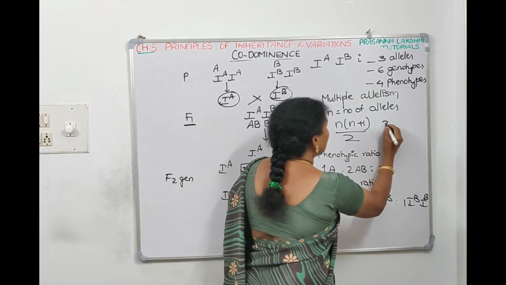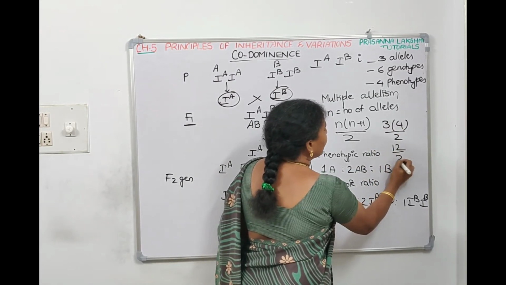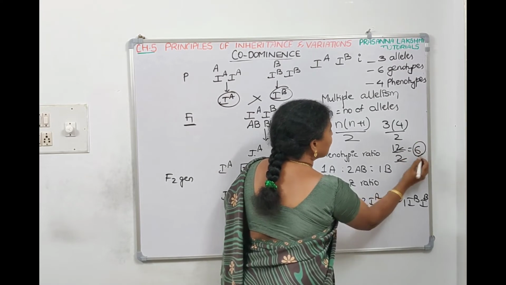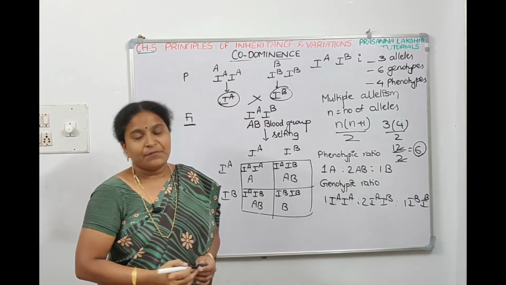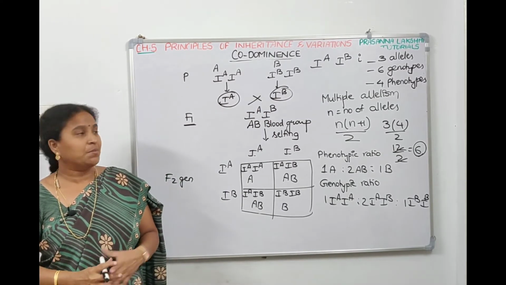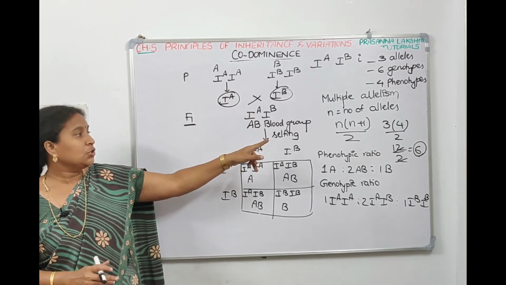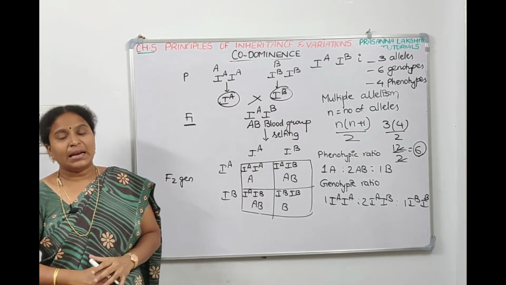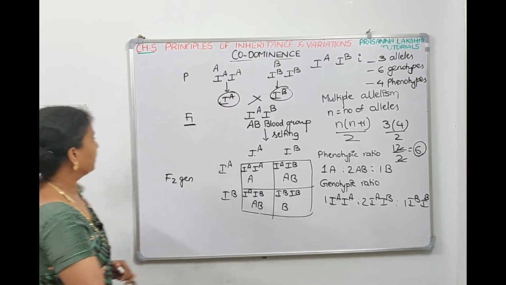That means 3 into 3 plus 1, which is 4, 3 fours are 12, 12 by 2, so it will be 6. That means 6 genotypes. Yeah, we got 6 genotypes. So if they give you this many alleles, calculate the number of genotypes. This is the formula, N(N+1)/2, and N is the number of alleles. Take a screenshot, we will discuss.